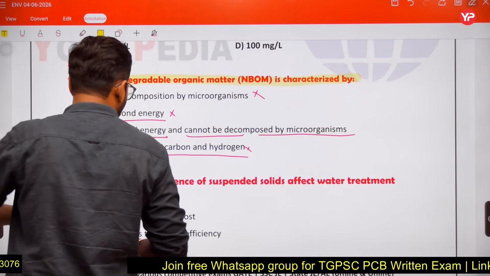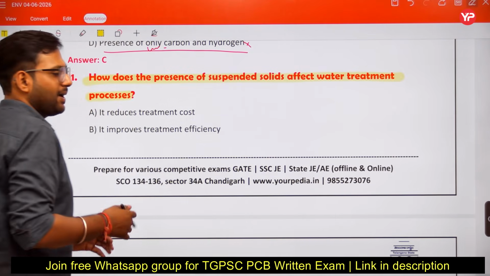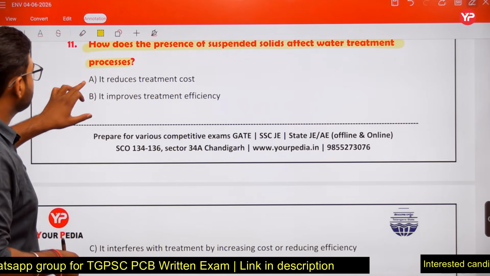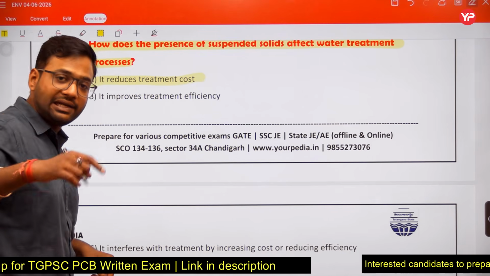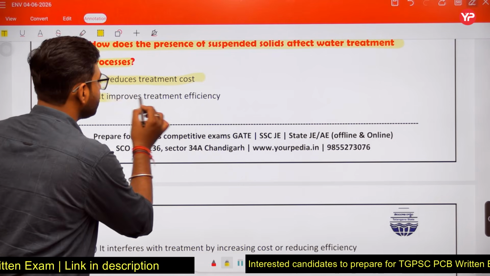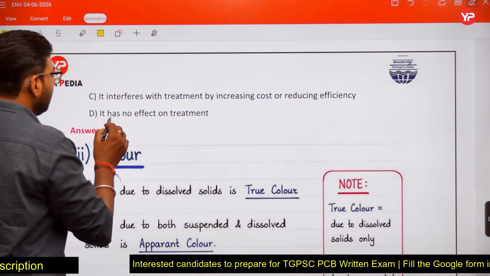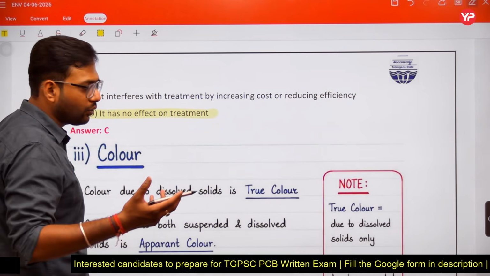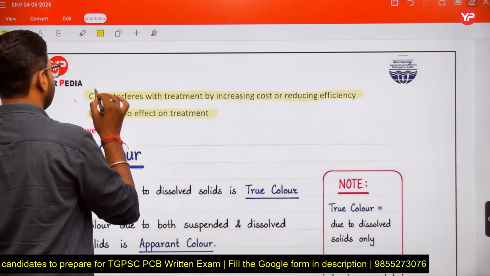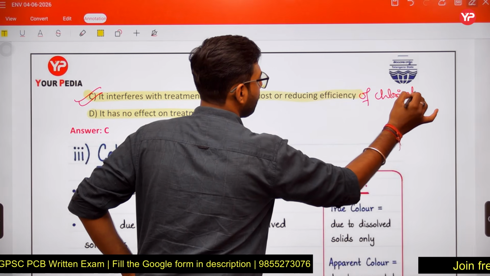How does the presence of suspended solids affect the water treatment process? If suspended solids are present in our water sample, how does it affect our water treatment? It reduces the treatment cost? No, it increases the treatment cost. We have to add extra chlorine. It improves the treatment efficiency? No, it reduces the treatment efficiency. It has no effect on treatment? No, it has an effect. It interferes with treatment by increasing cost or reducing efficiency. Yes, and the efficiency of chlorination.